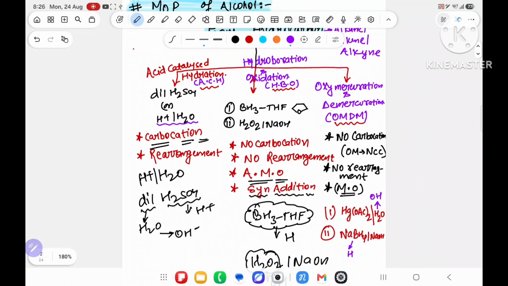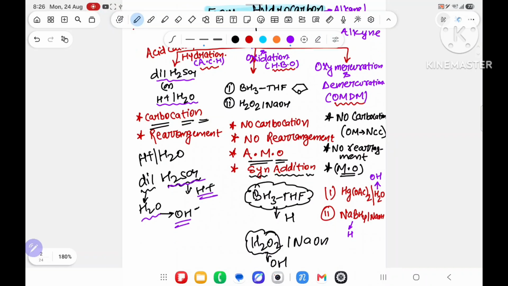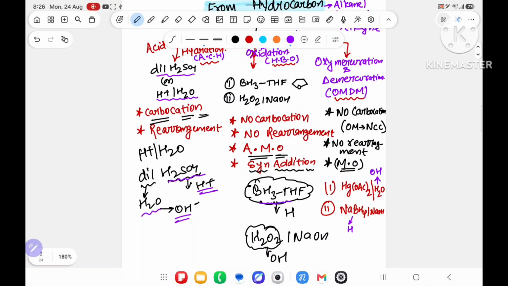First of all, in acid catalyzed hydration we will use dilute H2SO4 or H plus H2SO4, in which H2SO4 will give H and H2O will give OH. This you have to know. Similarly, over here, BH3 will give H and H2O2 will give OH.